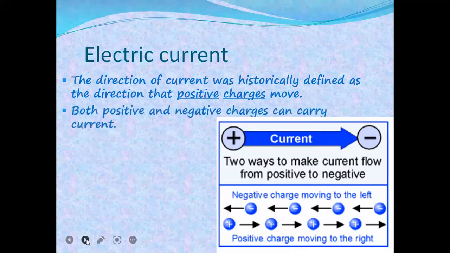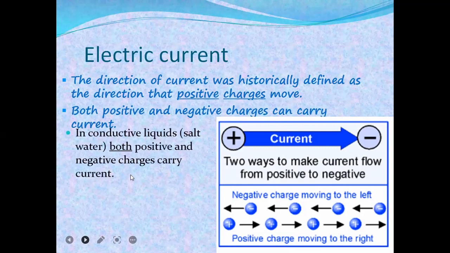So both positive and negative charge can carry current. We have to remember this concept. Both positive and negative charge can carry current. So in conductive liquids, like salt water, both positive and negative charge carry current. This is an example of electric current. That means if we take salt water as a conductive liquid, both positive and negative charge carry current.